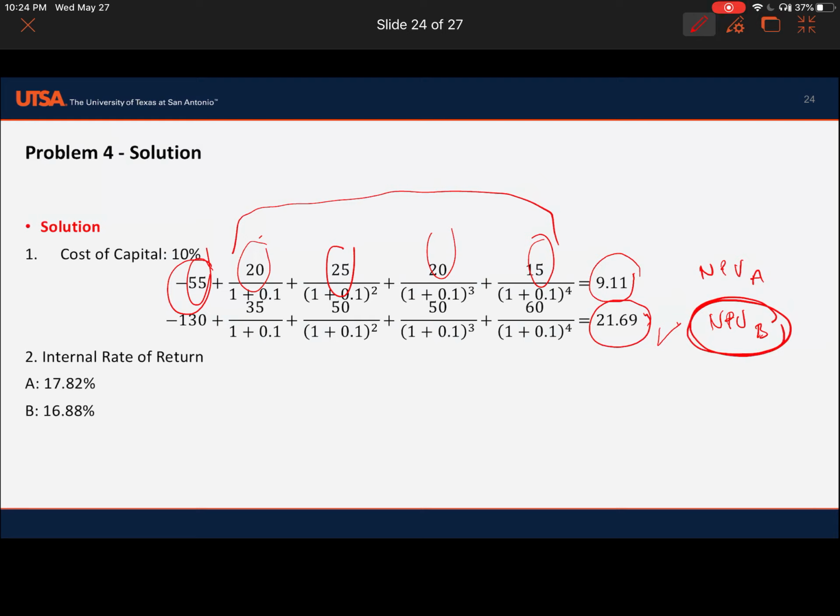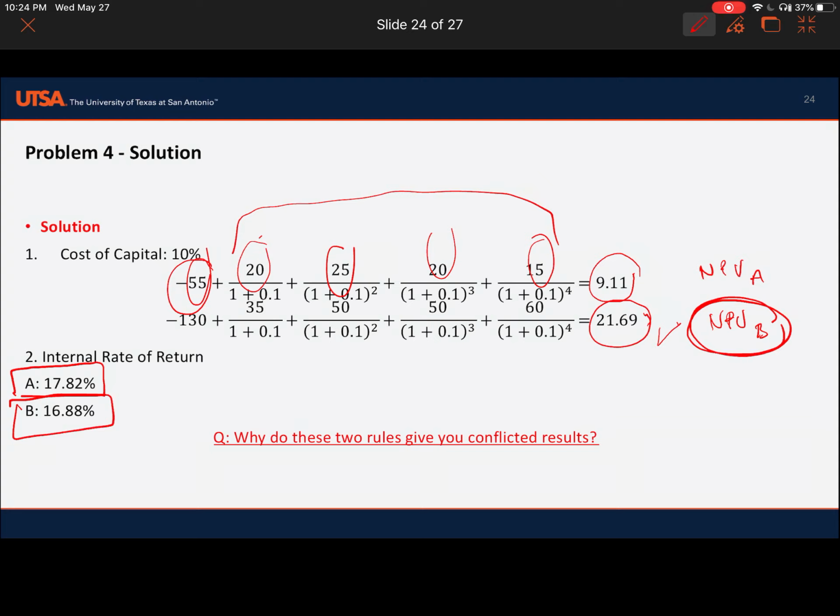But if you look at the internal rate of return, the project A IRR is higher than project B. It's kind of weird. Why do these two rules give you conflicting results?